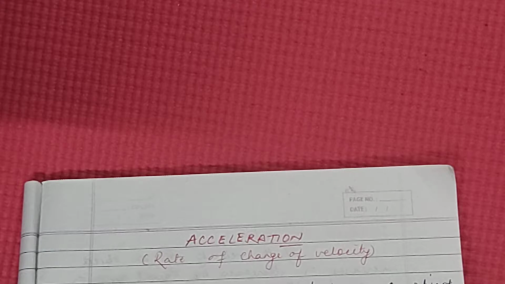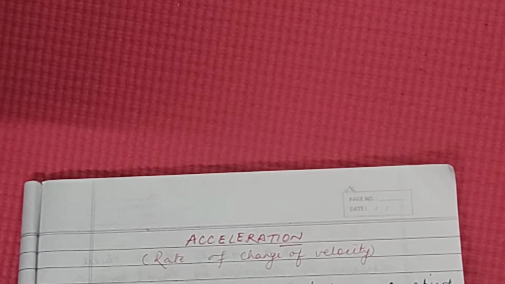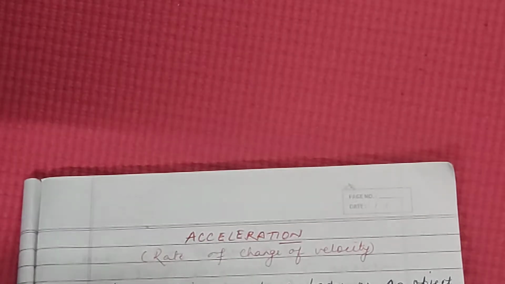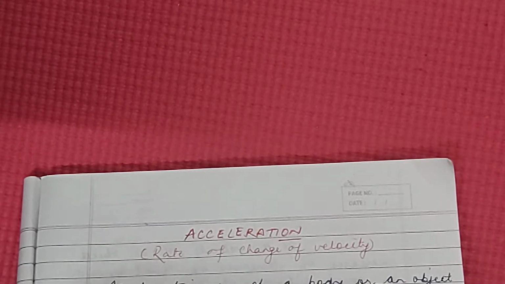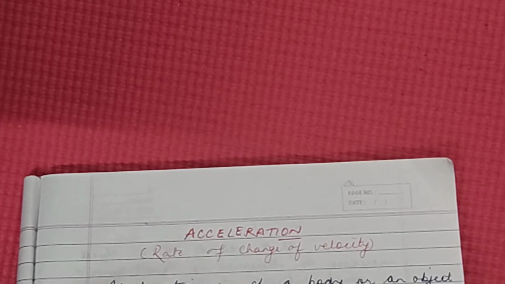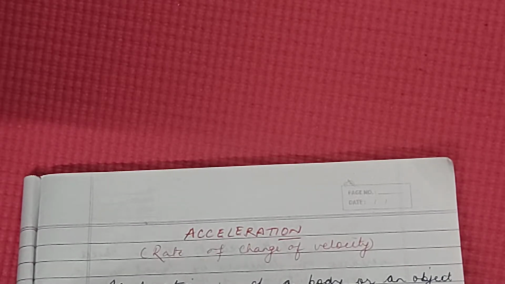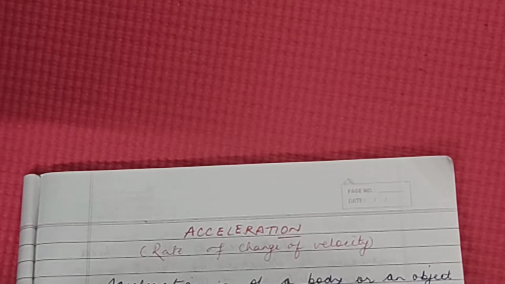For example, just imagine a train leaving a platform or entering the platform. When it is leaving the platform, it is gradually increasing its speed, isn't it? In the same way, when the train is entering the platform, it is gradually reducing its speed, isn't it? So its velocity is changing with time. This change in velocity of an object with time is expressed by the term acceleration.